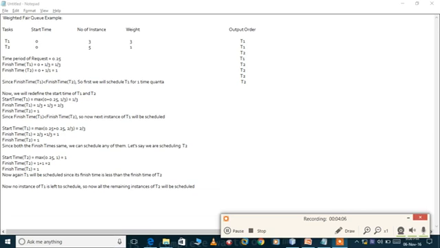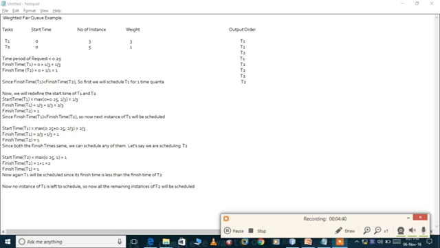Finish time will be calculated as start time plus quantum upon weight. So finish time of task 1 is equal to start time, initially 0, plus quantum, which we are taking as 1 by default, divided by 3, that is the weight, so it is 1 by 3. Finish time of T2 is equal to initial start time 0 plus quantum 1, and the weight of T2 is 1, so 1 by 1 is equal to 1.